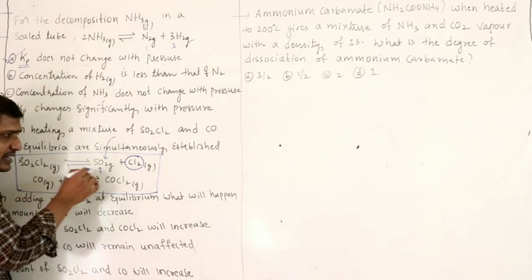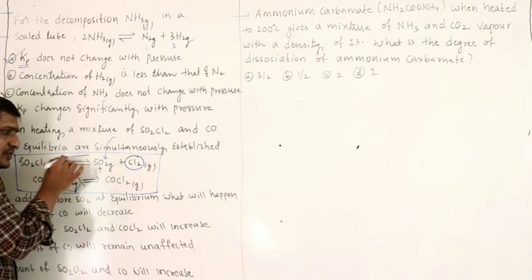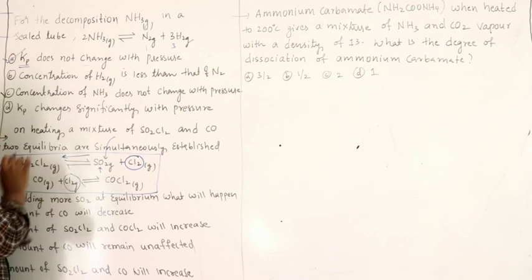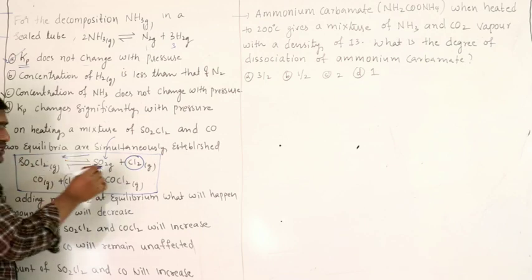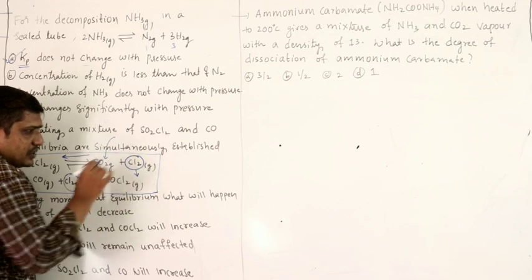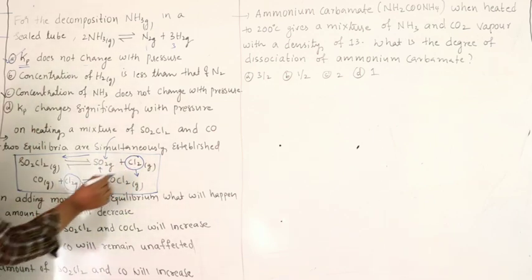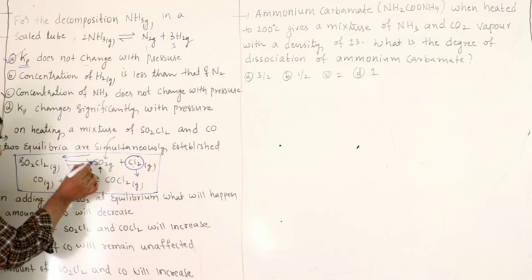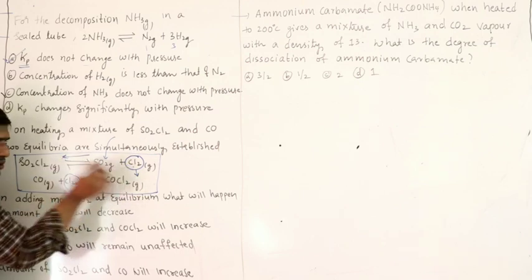Nullifying means it has to decrease SO2. To decrease the concentration of the product, equilibrium shifts in which direction? Backward direction. When it moves in backward direction, concentration of Cl2 decreases. So if Cl2 here decreases, here also it decreases.